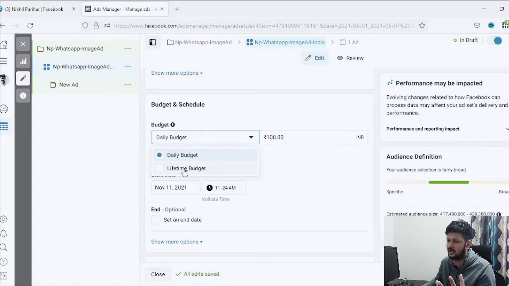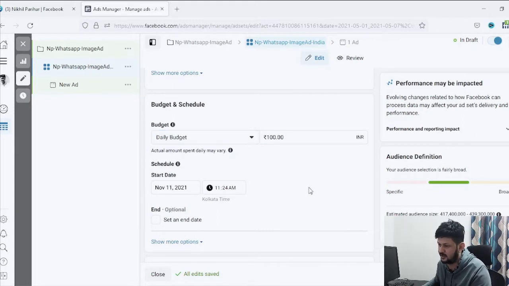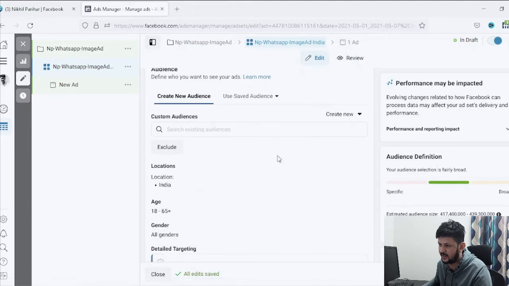Let's say you have a bunch of money to spend on this campaign, so you can just select the lifetime budget, put all of the budget here, and just select start and end date of the campaign. So it'll spend it throughout that particular time period. I'll just for now go with the daily budget. And then if I come down, it'll give me these options here.